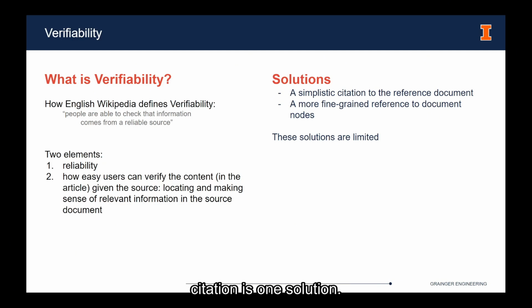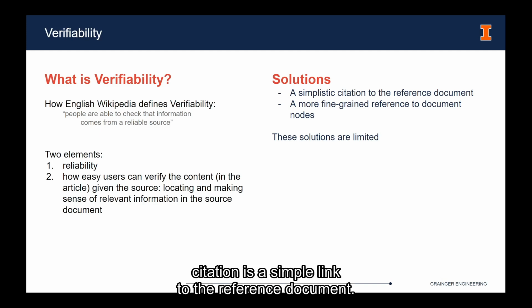Regarding this, citation is one solution, but we argue that citation in its current form is not enough. In Wikipedia and many RAG systems, citation is a simple link to the reference document. This becomes a problem when the document is too long, because users have to spend much time locating the relevant information. We can easily resolve this issue with a more fine-grained citation to specific document nodes. But that is also not good enough. Why? To explain this, we'll dive into the nature of writing a Wikipedia article.